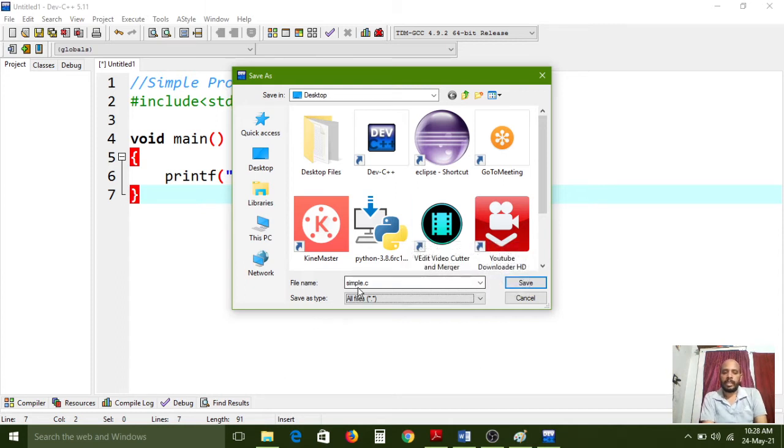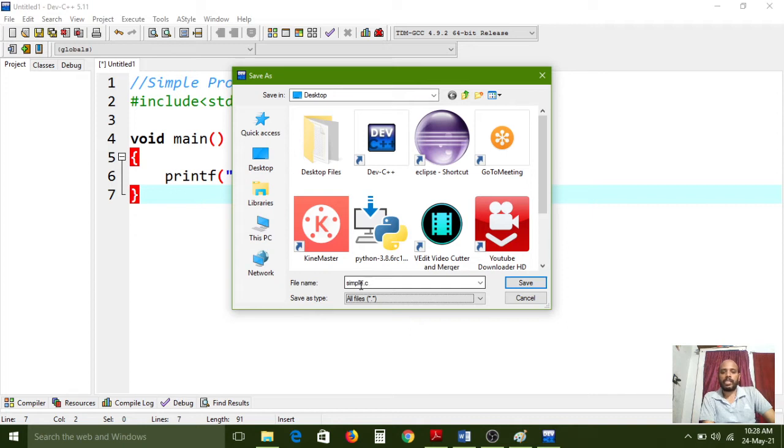Here simple is the name. The name is your wish while saving any C program, but you must be aware to save with a valid name related to the program. Because the program is a simple program, that's why I have saved it with a simple name. So we need to give related names while saving.